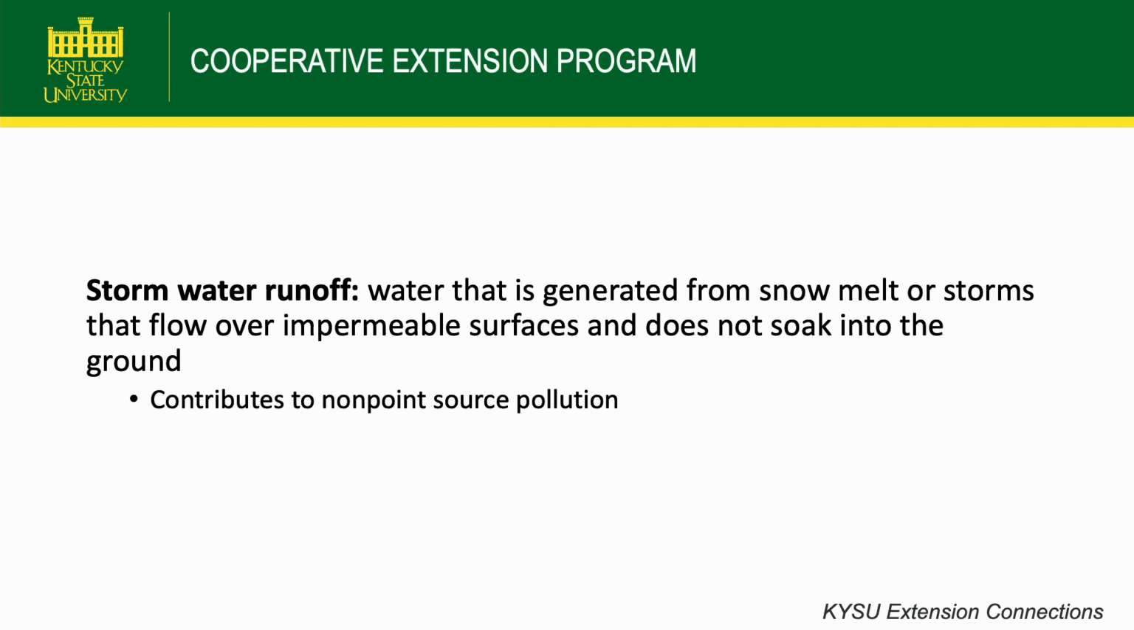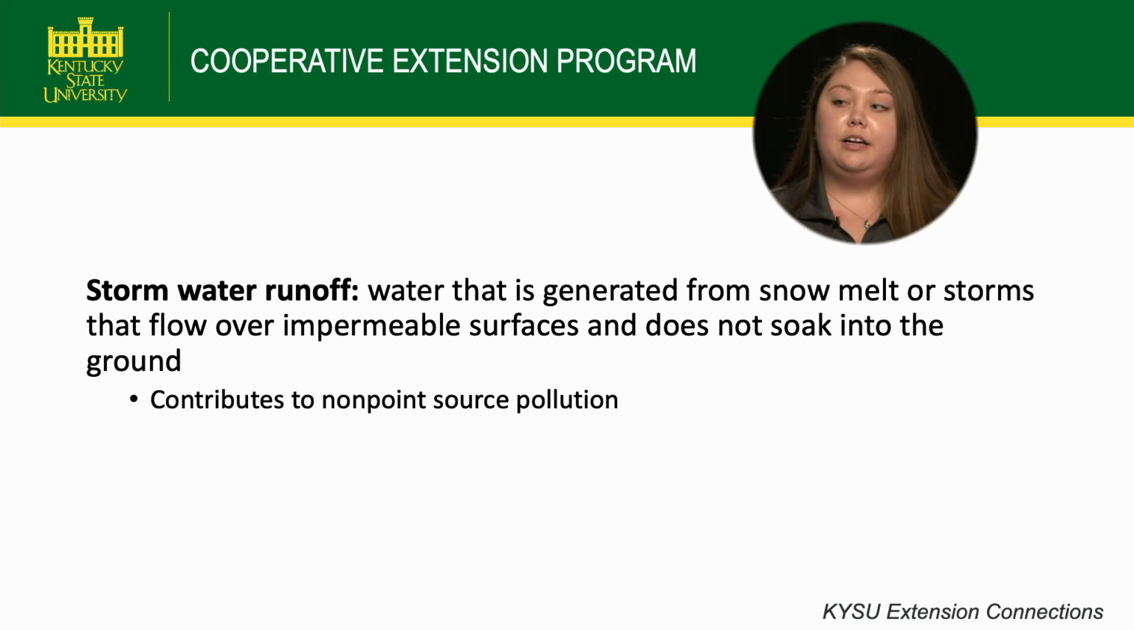So I talked briefly about stormwater runoff, and I want to talk a little bit more about what that actually is. A definition that I found that I really like is that it is water generated from snow melt or major storm events, heavy rainfall that flow over these impermeable surfaces and end up not soaking into the ground. And a lot of times this is going to contribute to different types of pollution, one of those being non-point source pollution. There is so much water coming off of these impermeable surfaces that it's not able to soak into the ground, and so it is flowing directly into a lot of storm drains. It's causing a lot of erosion and all sorts of little problems like that.